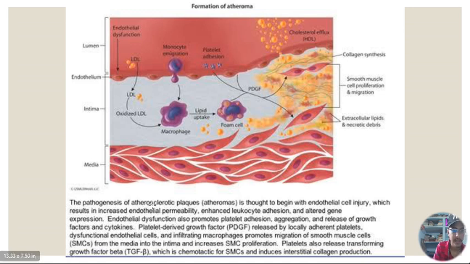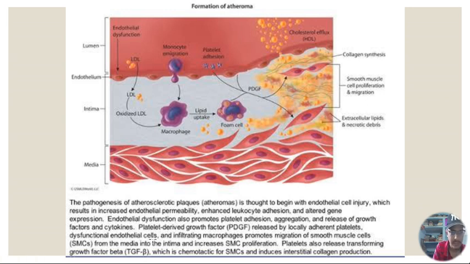Okay, sir. The pathogenesis of atherosclerotic plaques, atheroma, is thought to begin with the endothelial cell injury we have seen over here, which results in increased endothelial permeability and enhanced leukocyte adhesion, monocyte adhesion we have seen, and altered gene expression. Endothelial dysfunction also promotes platelet adhesion. We have seen about that, aggregation and release of factors and cytokines, growth factor cytokines. Now PDGF, which is a platelet-derived growth factor, is released locally by the adherent platelets. We have already seen, this platelet secretes the PDGF.